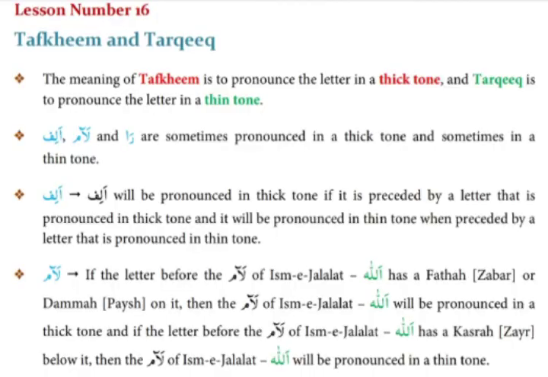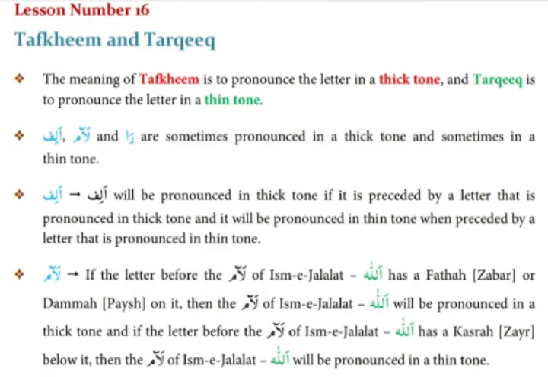Next rule. Alif, lam and ra are sometimes pronounced in a thick tone and sometimes in a thin tone. These three letters are sometimes thick and sometimes thin. So when these letters are pronounced in a thick tone and when in a thin tone, you are going to learn in the next rules. What is the next rule?